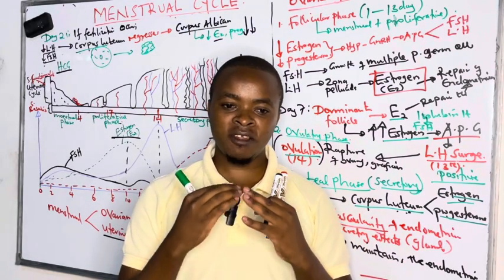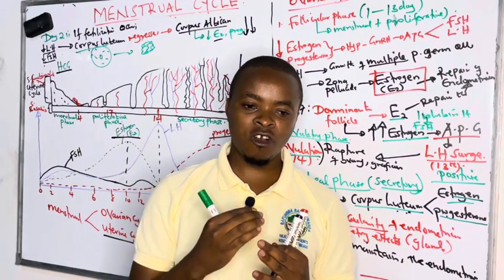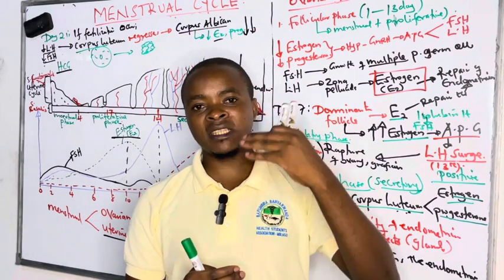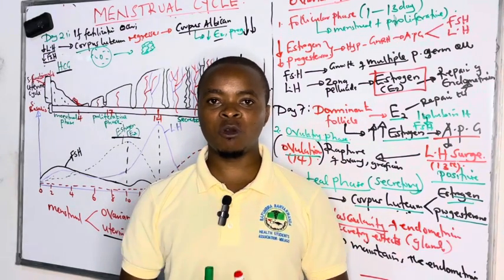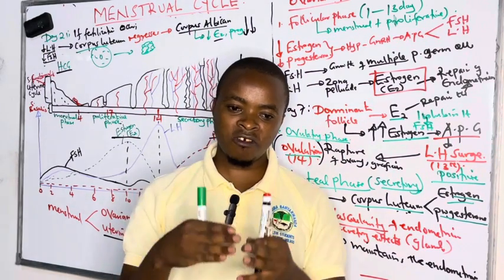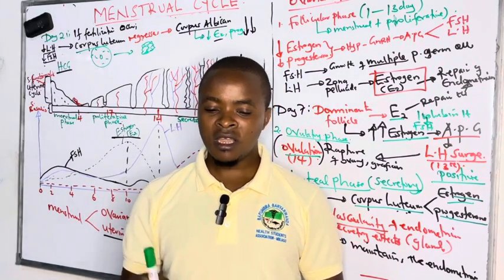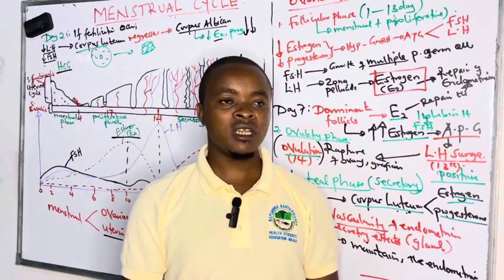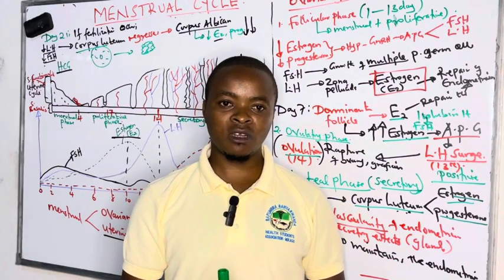But we have seen if fertilization does not occur by day 20, the corpus luteum regresses due to lack of luteinizing hormone. Because if fertilization had occurred, we would see HCG coming in to support the corpus luteum. But because there is no fertilization, no HCG, the corpus luteum regresses, and when it regresses, it leads to low levels of progesterone and estrogen, leading to another menstrual cycle. That is what we can talk about.